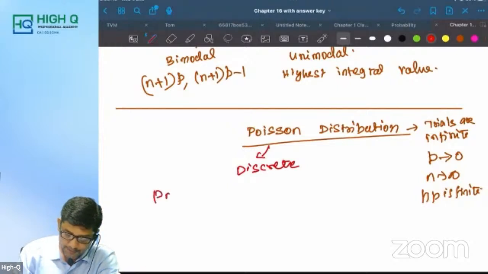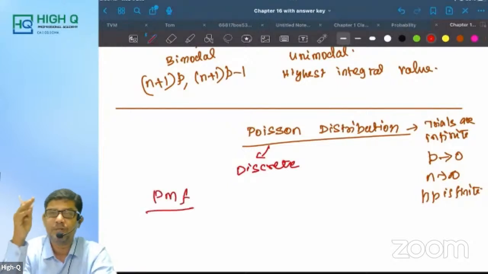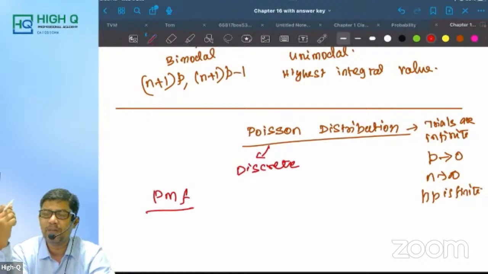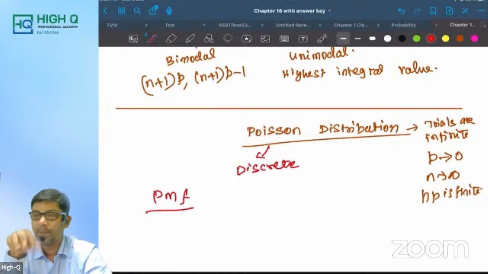And one more thing, sir, when probability tends to 0, when the probability of success will be very, very small. For example, you are appearing for the CA foundation exam. We are appearing for the CA foundation exam. What is the probability of success?